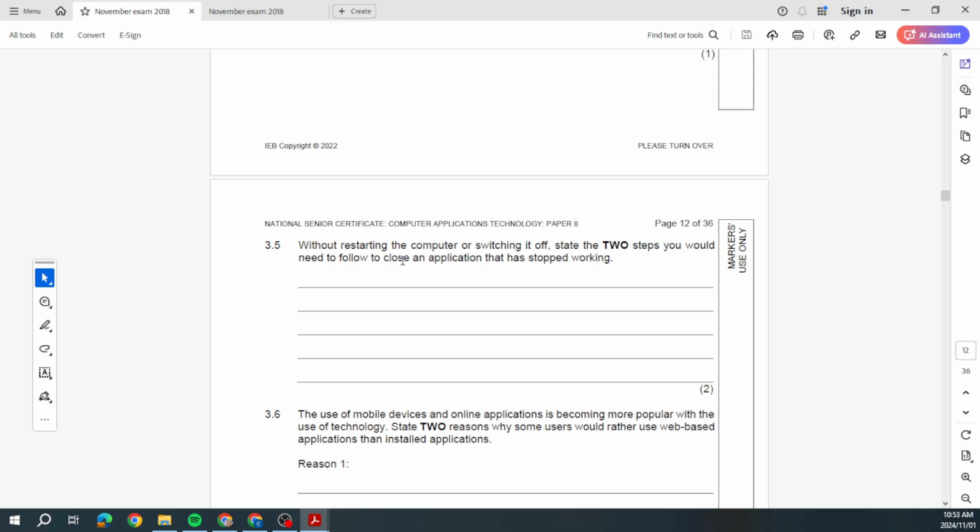We can use our task manager. We can press Control Alt and Delete to force it to quit. Any of those type of things. Now, you could probably give an example, because I see also in the memo they mention the force quit option from Apple. So they didn't say whether this is Windows based or Apple based, so you should be able to put in whichever one.